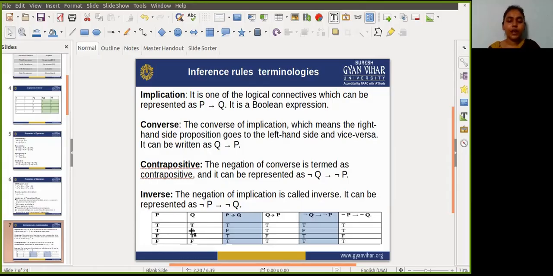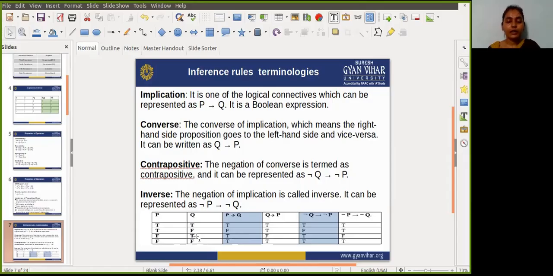So if the if condition is false, then we don't check the value of the then condition. Whatever the then condition is, in that case the result will be true. So if the if condition is false, then obviously it will give a true value. So the second row gives a true value.